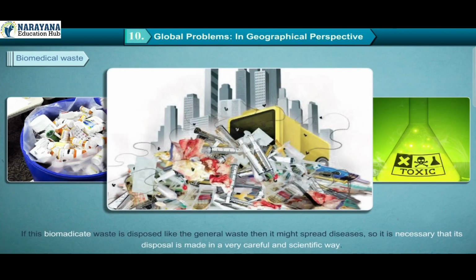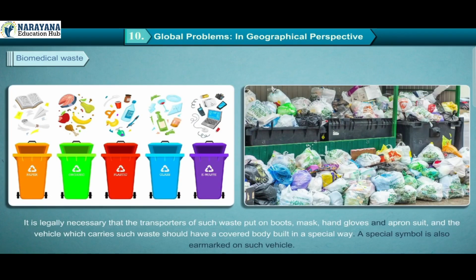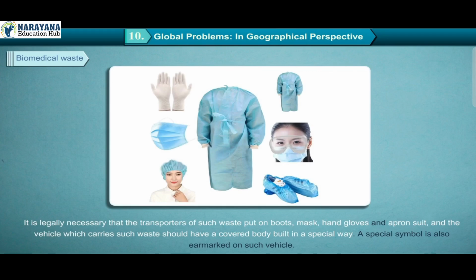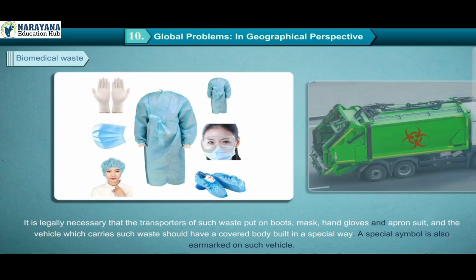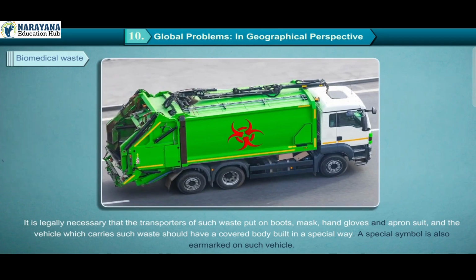If this biomedical waste is disposed of like general waste, then it might spread diseases. So it is necessary that its disposal is made in a very careful and scientific way. Such waste is filled in special bags having different colors. It is legally necessary that the transporters of such waste put on boots, mask, hand gloves, and an apron suit, and the vehicle which carries such waste should have a covered body built in a special way. A special symbol is also marked on such a vehicle.